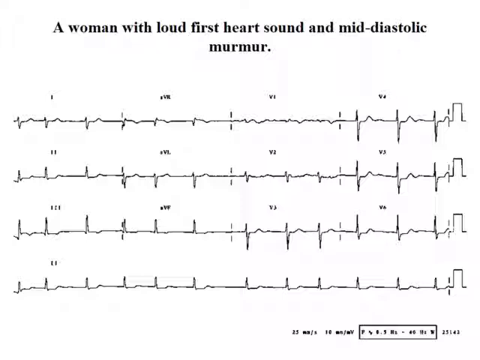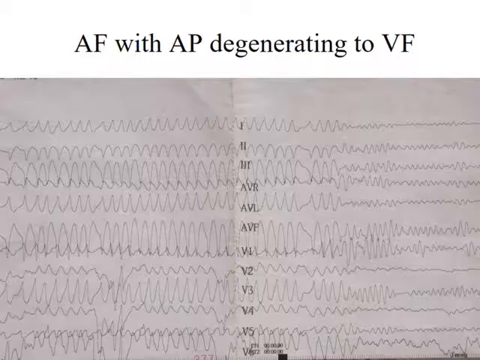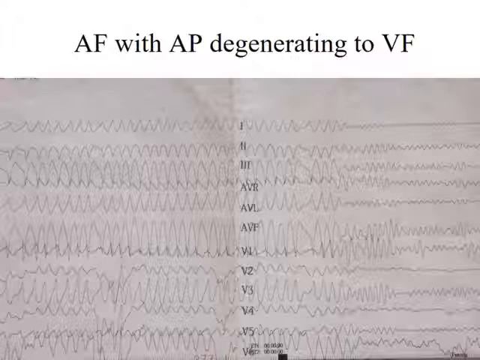Another example of atrial fibrillation: RR intervals are completely irregular and the P wave is replaced by F waves. This is a very serious situation: atrial fibrillation in a patient with an accessory pathway. The impulse passes from the atrium to the ventricle without passing through the AV node, without any block.